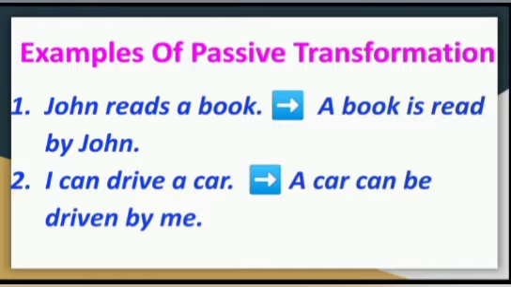Examples of passive transformation. Example number 1. John reads a book. The passive transformation of this sentence is: a book is read by John. Example number 2. I can drive a car. The passive transformation of this sentence is: a car can be driven by me.